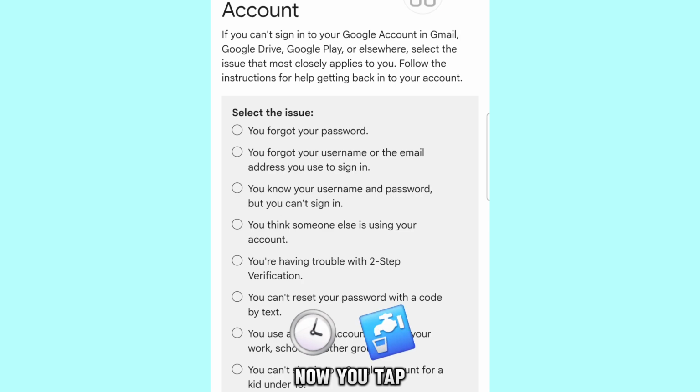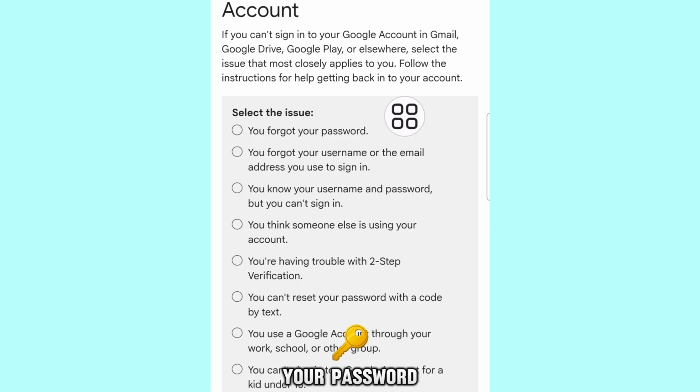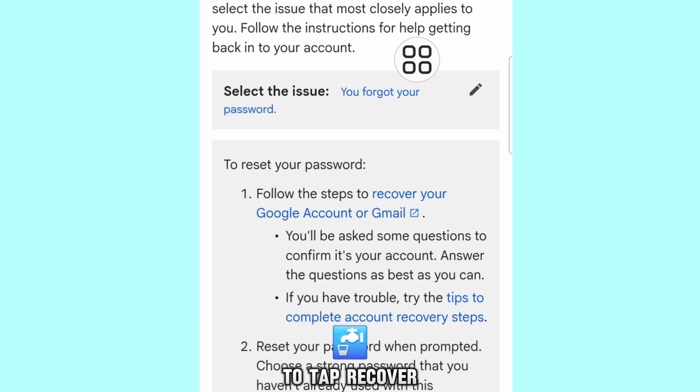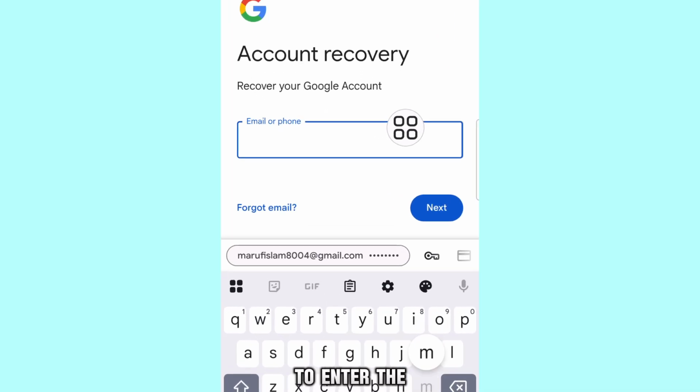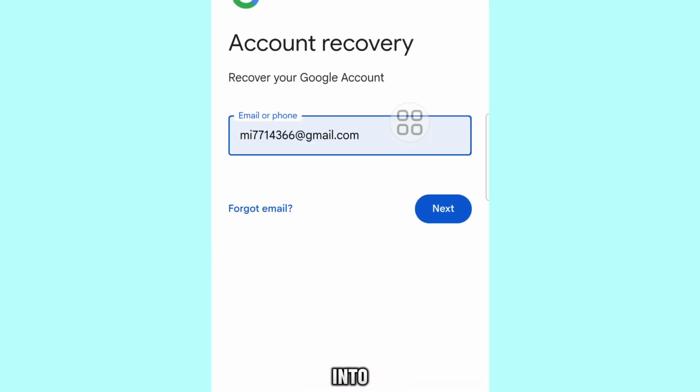Now, you tap on forgot your password. Then you need to tap recover your Google account or Gmail. Now you have to enter the Gmail account you want to log into. I am entering my Gmail, which I will log into. Then tap on the Next button.